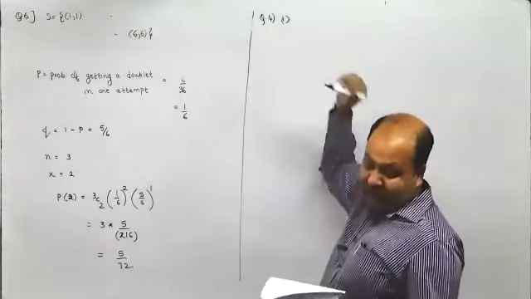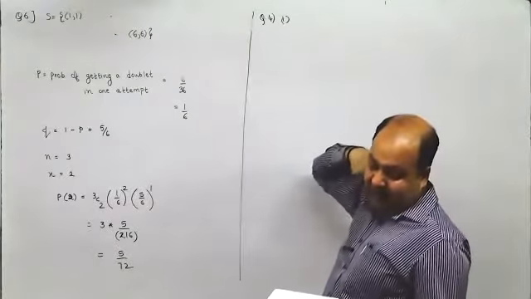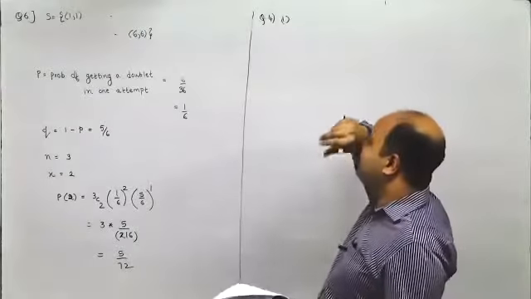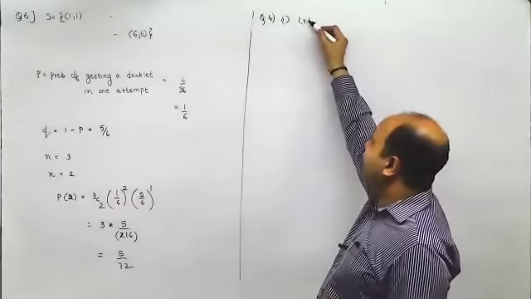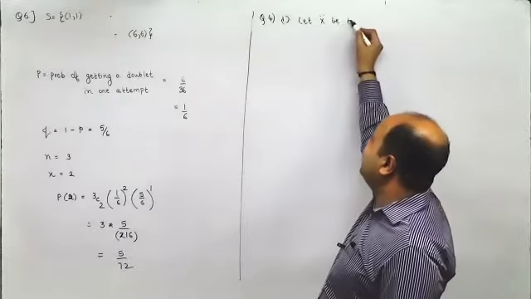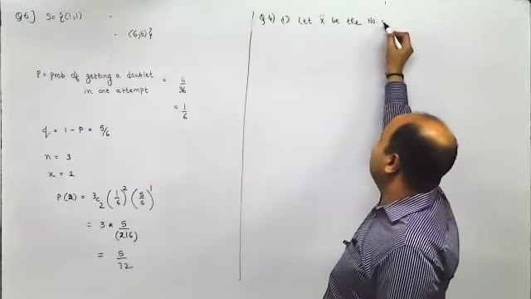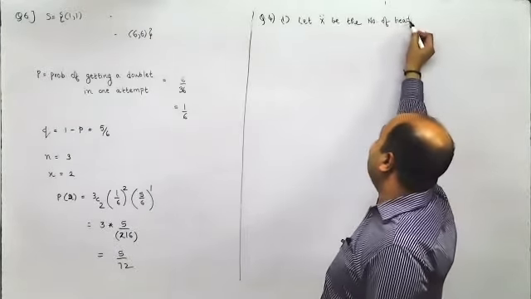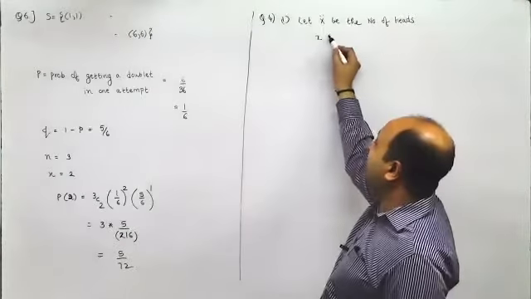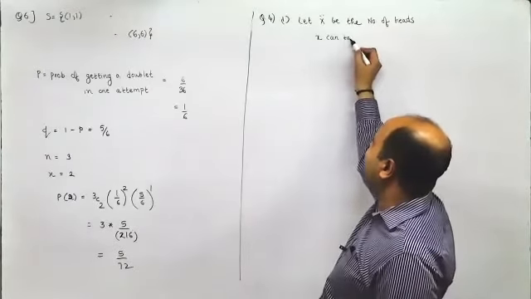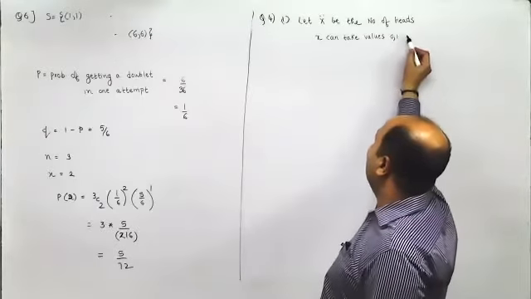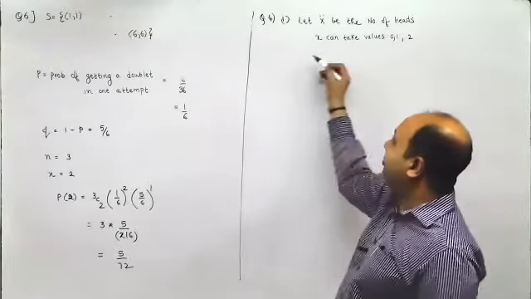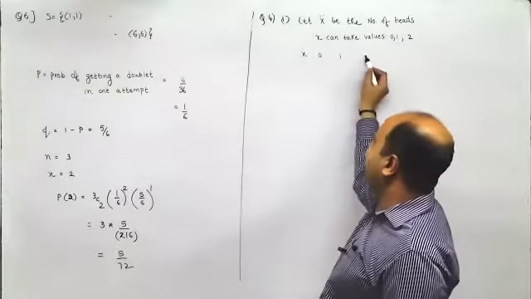When you are tossing the coin twice, let x be the number of heads. You may get 0 heads, 1 head or 2 heads. X can take values 0, 1, 2.